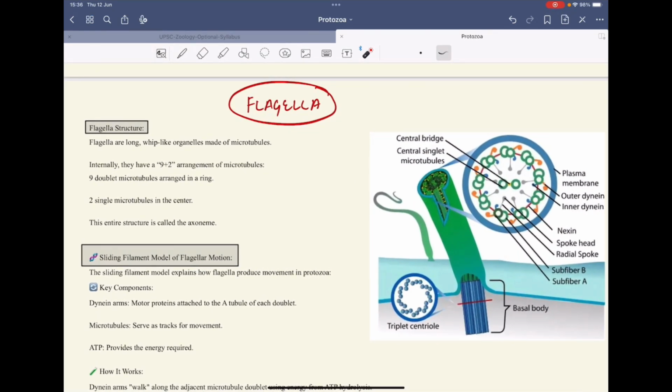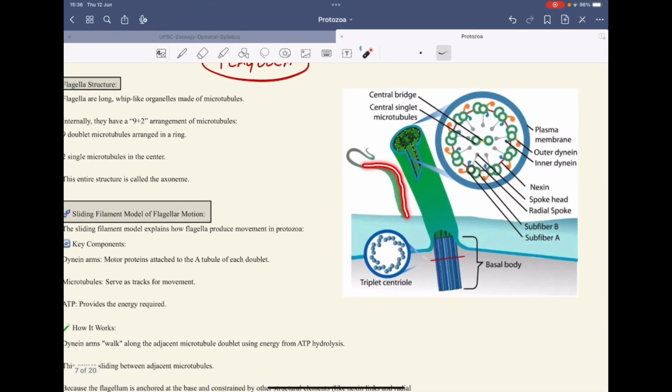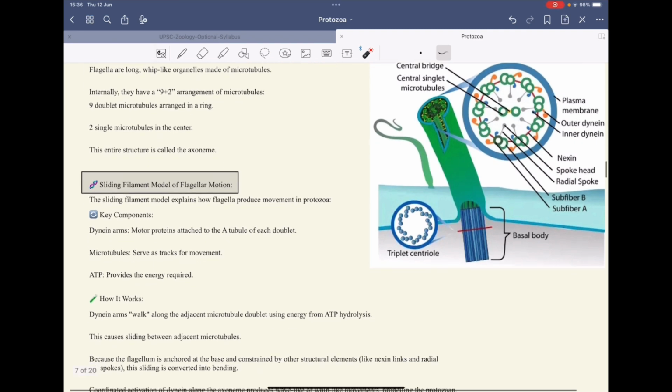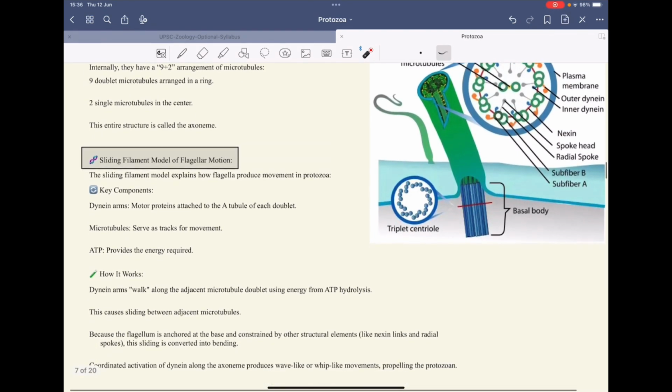First of all, the flagellar movement, which uses the flagella. The flagellum contains a structure that is whip-like in shape. It has a 9+2 arrangement, where 9 doublet microtubules are arranged in a ring, and there are 2 microtubules in the center. That's why we call it 9+2 arrangement.